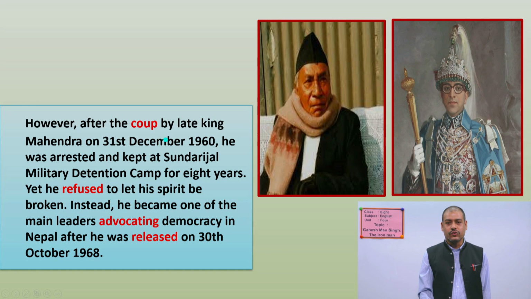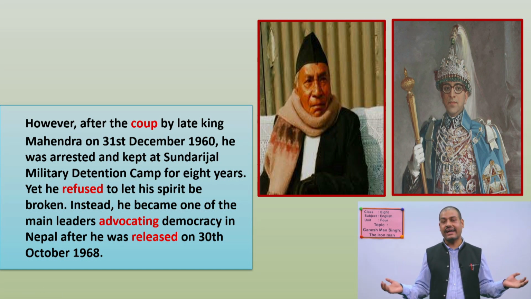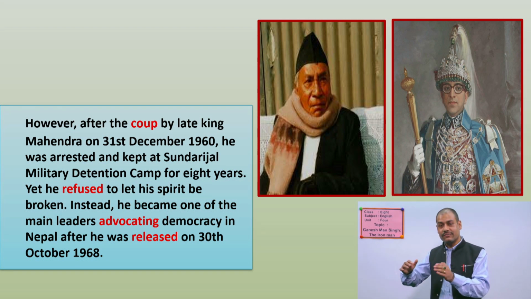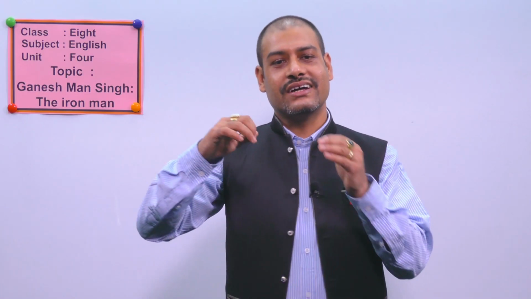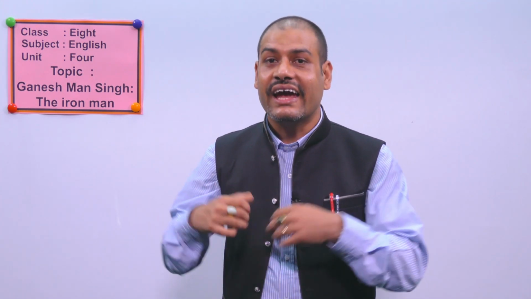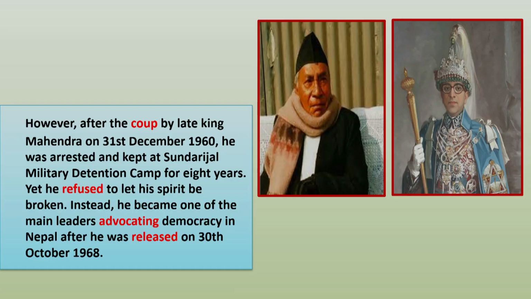However, after the coup by late King Mahendra on 31st December in 1960, he was arrested and kept at Sundarijal military detention camp for 8 years. See, Rana's regime was overthrown from our country and democracy was introduced. But later, when Mahendra Biravikram Sahadev was the king of our country, he again did a coup, and again he took the ruling system in his hand. And at that time, again Ganesh Man Singh was arrested.